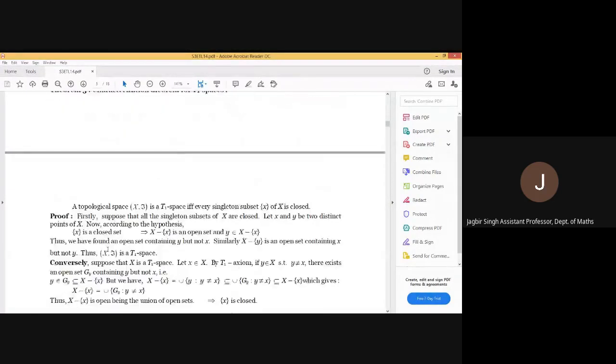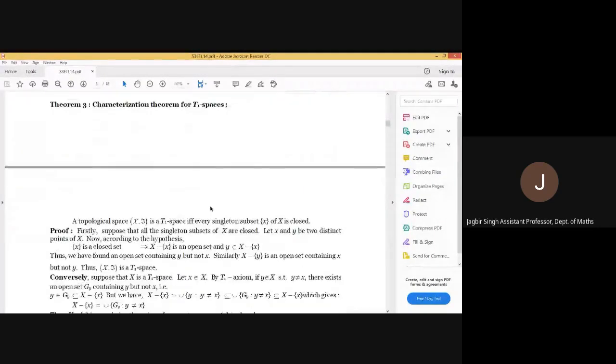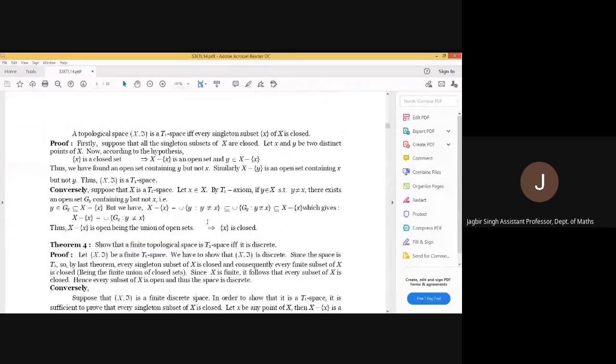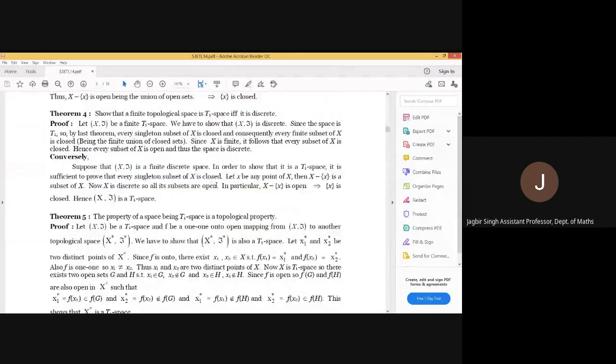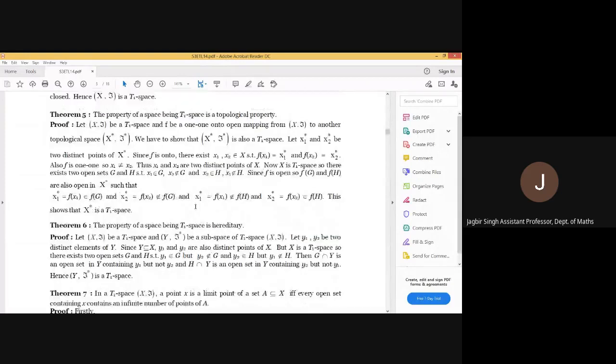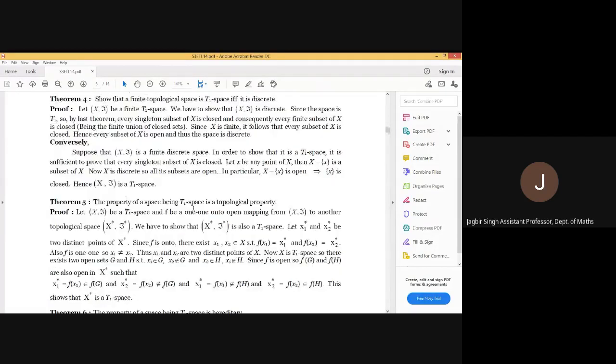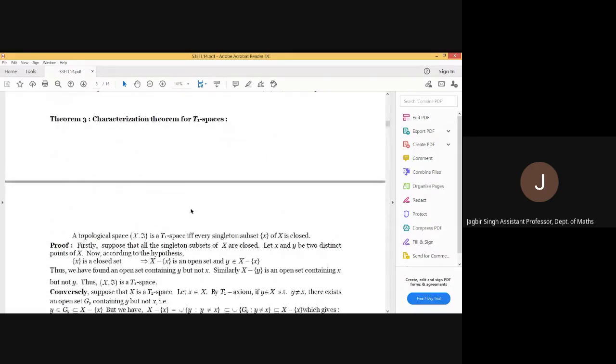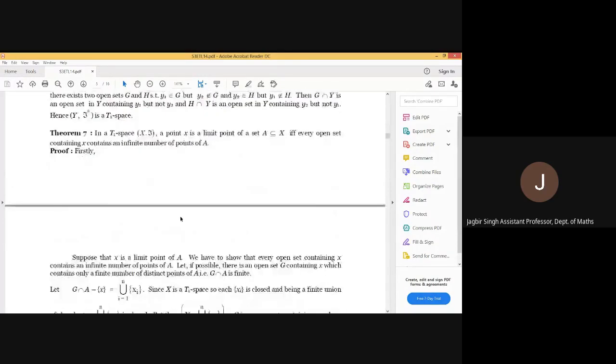Okay. There are the characterizations of T1 spaces. I am skipping this one, the next one. But after that, theorems 5 and 6. These are similar theorems as we proved in the results for T0, that the property of a space being a T1 space is a topological as well as a hereditary property. I am leaving this as an exercise for you. And we will continue the T1 space from theorem 3 tomorrow. Okay, I think that's all for today.